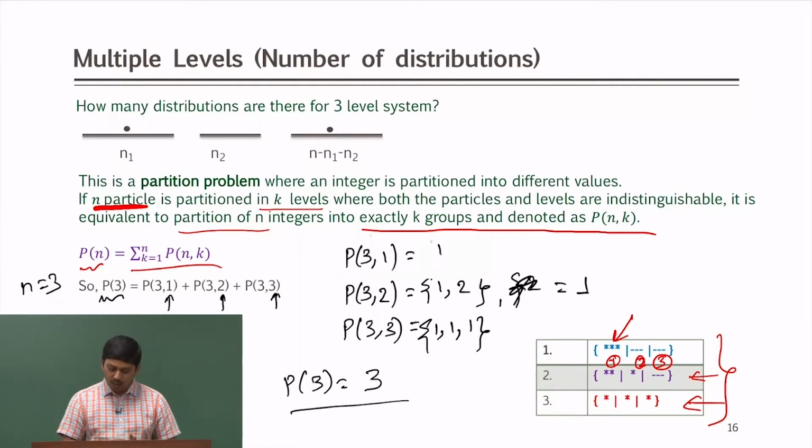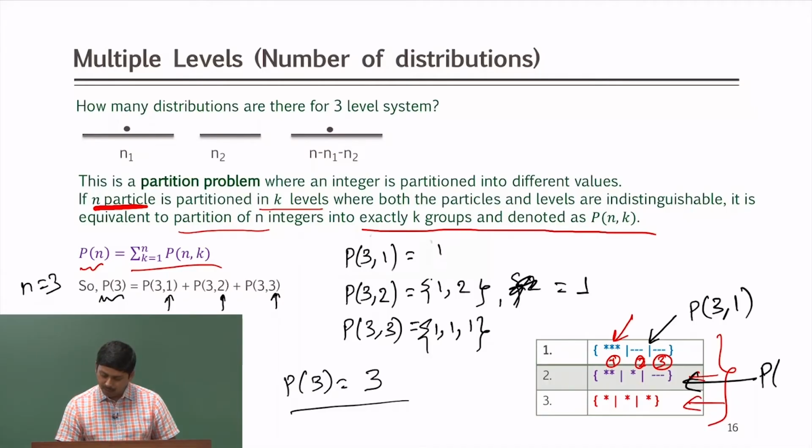So I am partitioning my 3 into 3 different possibilities. This distribution is P(3,1), into only one part, 3. This is P(3,2), breaking into 2 parts as 1 and 2, because the 2 1s are equivalent.